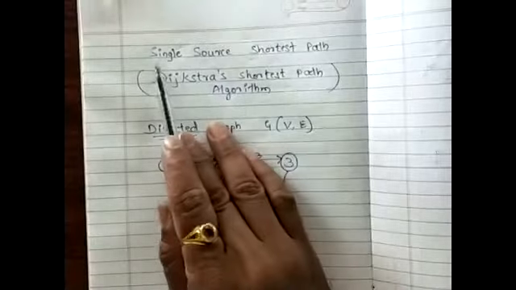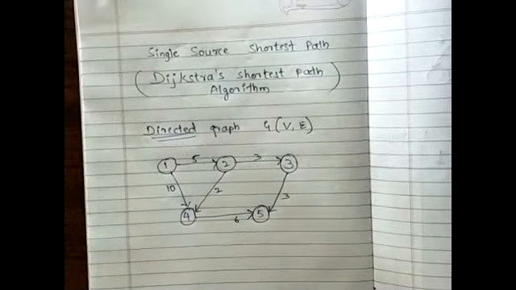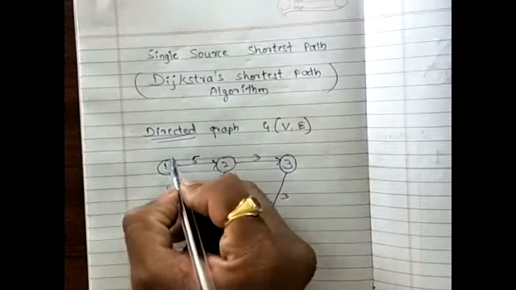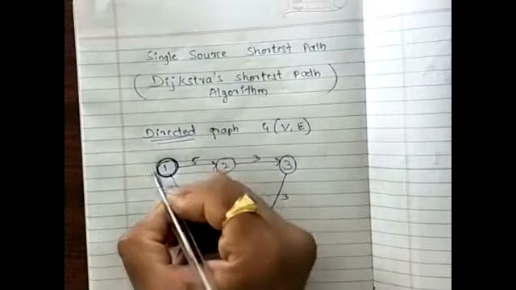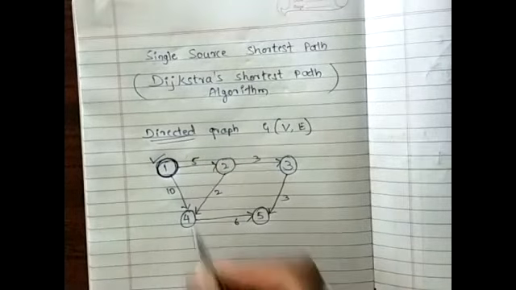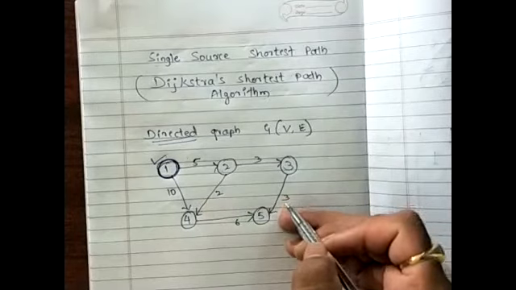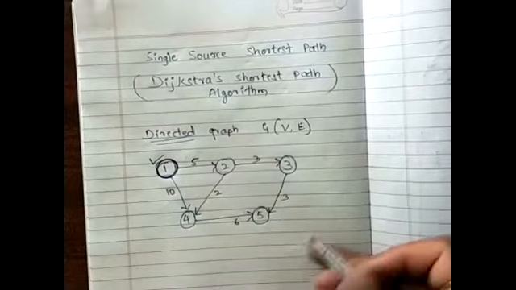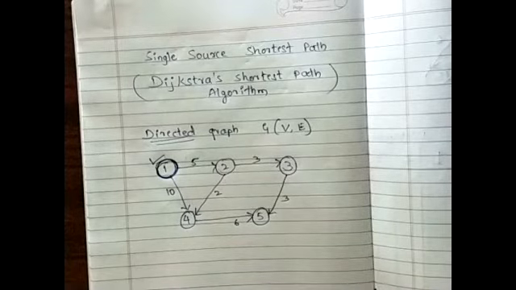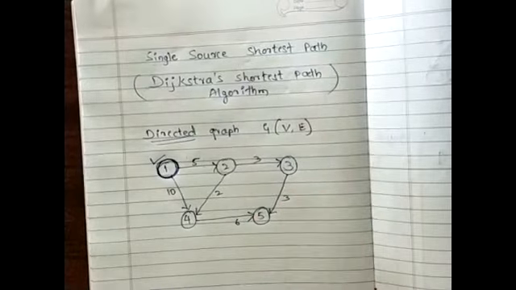Okay. Now, the problem statement here is single source shortest path. That means I am going to consider my source as vertex 1. From this particular vertex 1, I want to visit all other vertices. There can be multiple ways or directions I can choose. But since it is a greedy method, I am greedy here. How?